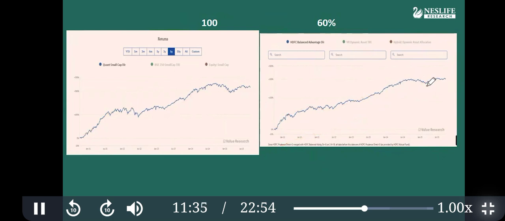What we have done here is combine the features of equity and debt. Here you got 300% return. Here you got 200% return. But your portfolio value has become steady.